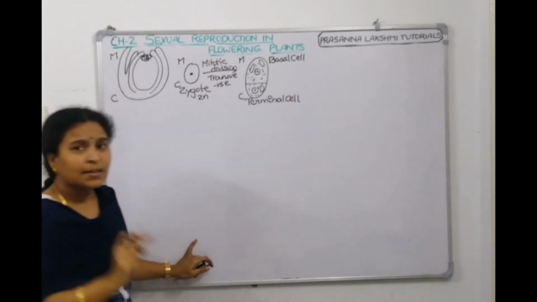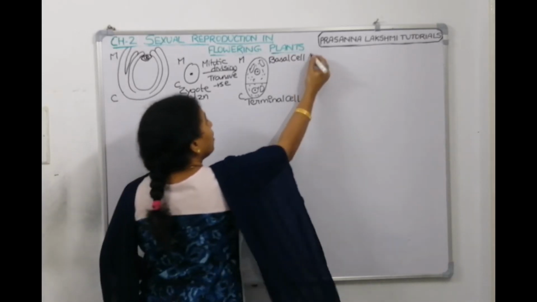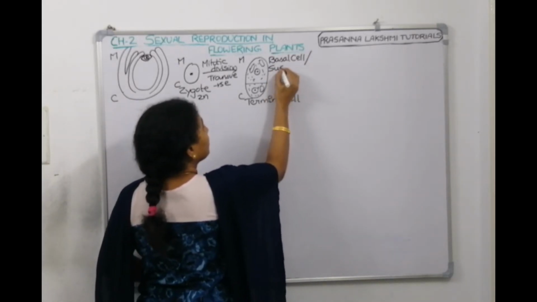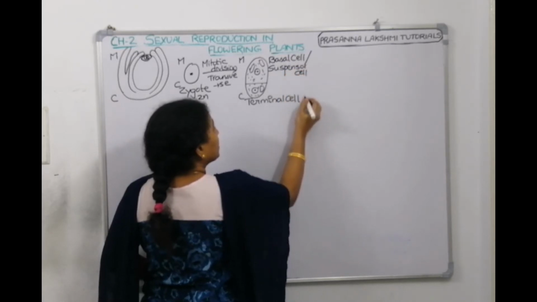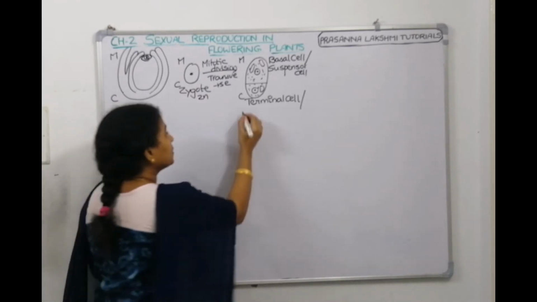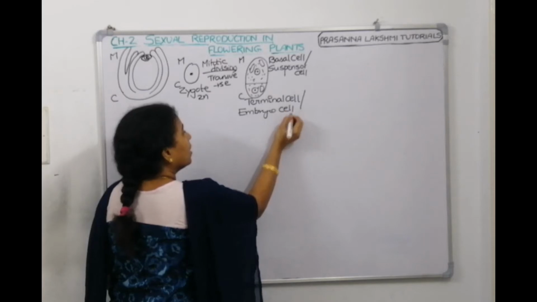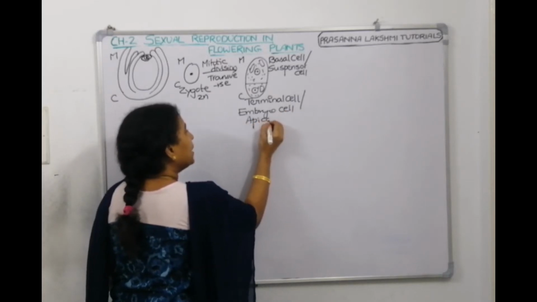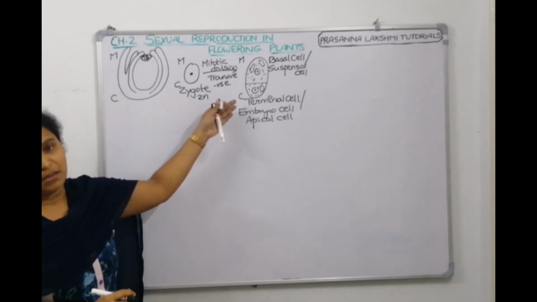Since the basal cell is going to make a suspensor, the basal cell can also be called the suspensor cell. Since the terminal cell is making the embryo, we can also call the terminal cell the embryo cell or apical cell. Now this is a two-celled embryo.